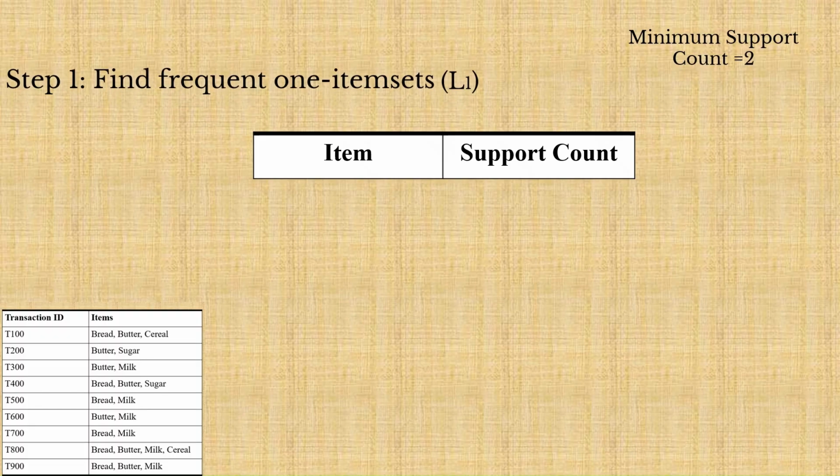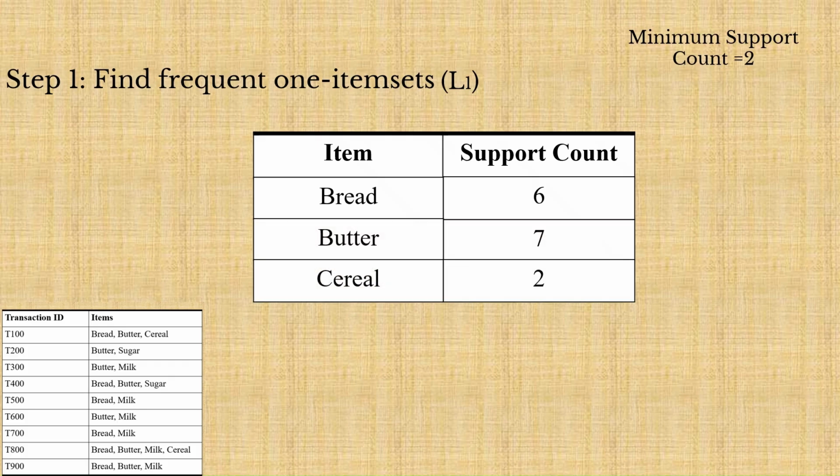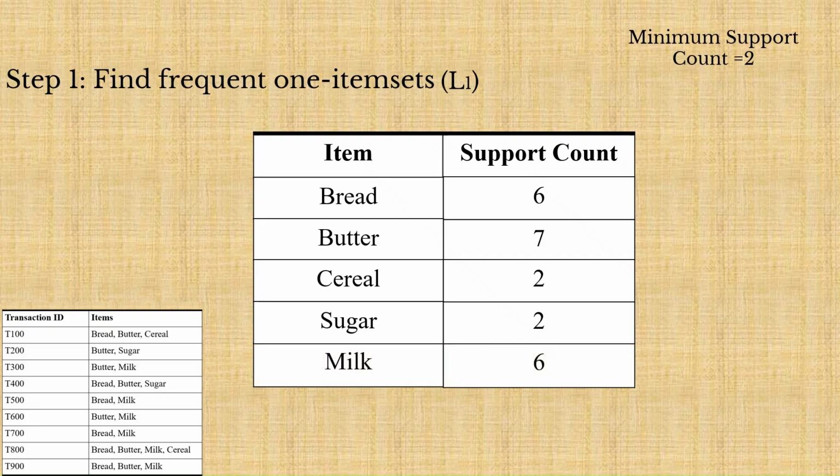The first step is to count how many times each item appears in the transaction database. So bread appears 6 times, butter appears 7 times, cereal appears 2 times, sugar also appears 2 times, while milk appears 6 times. Since every item has a support count greater than or equal to the minimum support count of 2, all 5 items are considered frequent. These frequent one-item sets form our first level, denoted as L subscript 1.